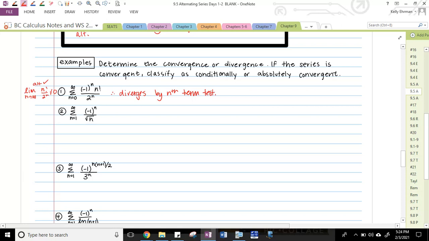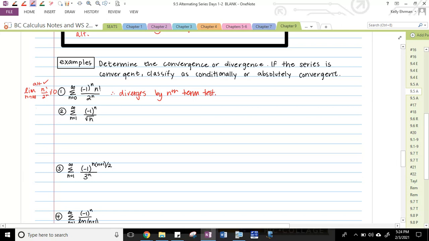Remember, the alternating series test is only a test for convergence, and the nth term test is only a test for divergence. So as soon as you show that the terms in your series are not approaching zero, it means that you will have the sum that just keeps growing and growing and growing. All right, so done with that one.